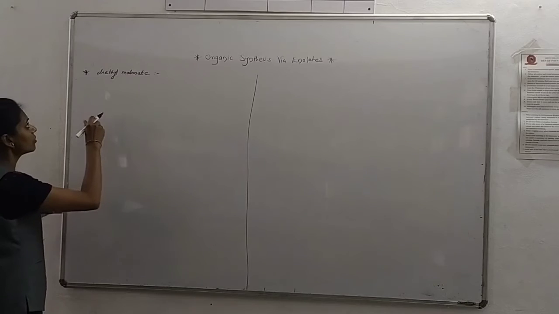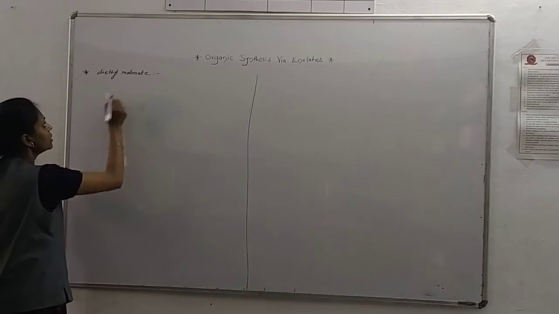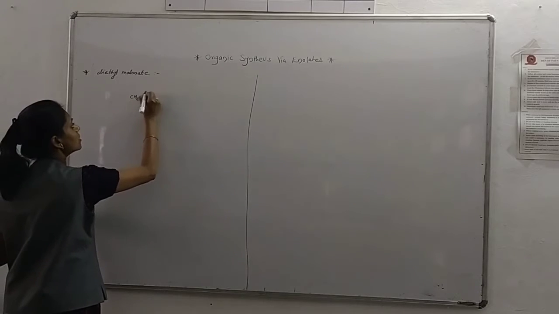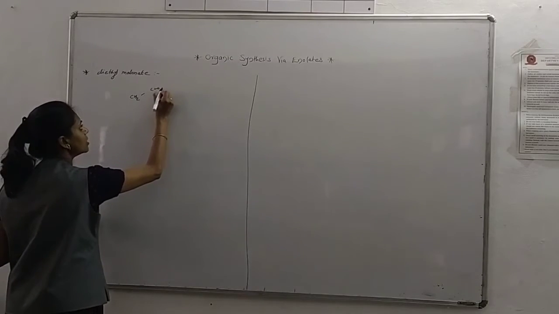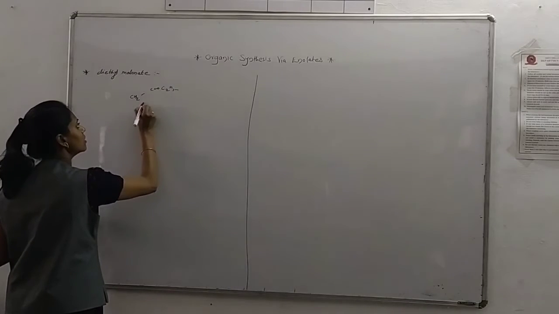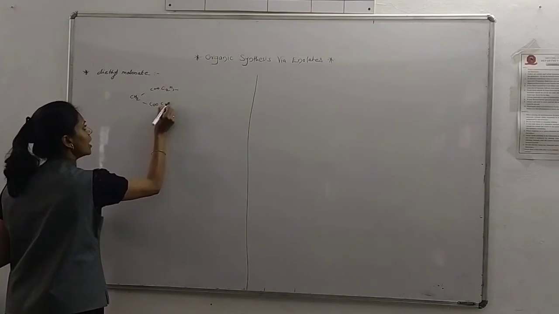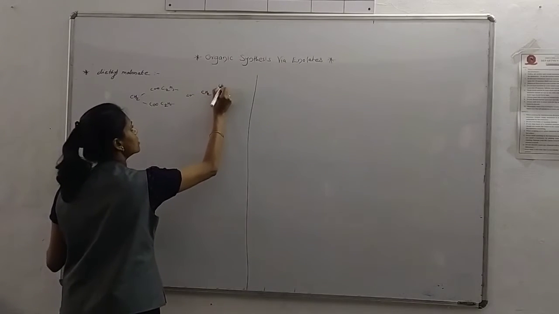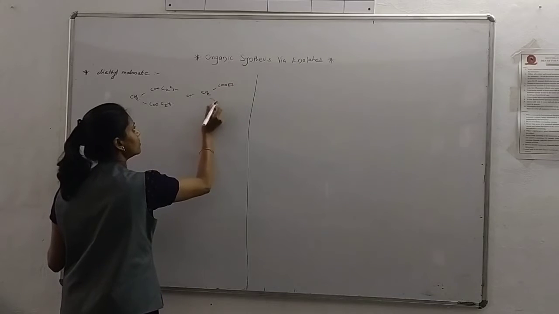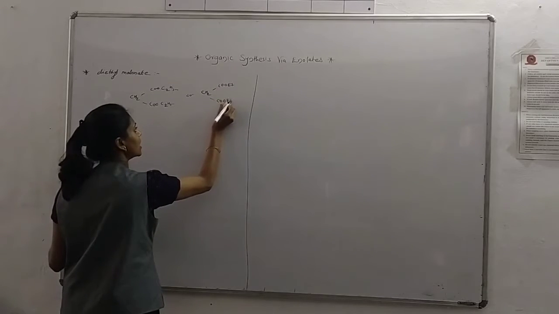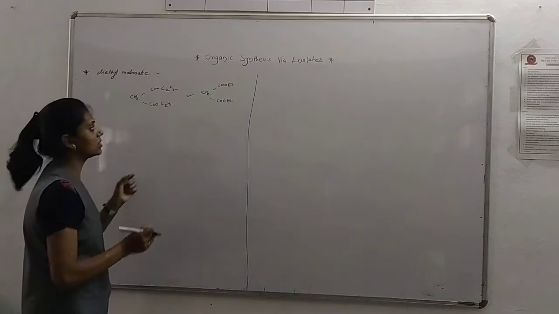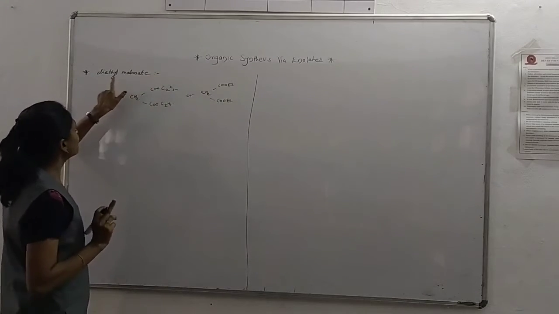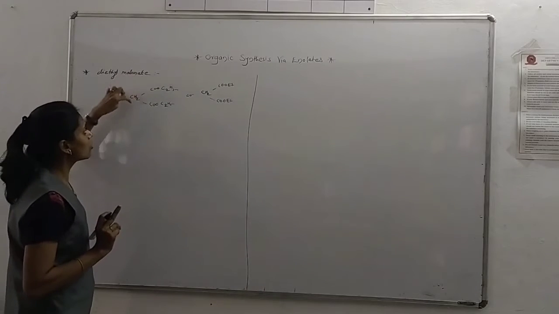First of all we draw the structure of diethyl malonate: CH2(COOC2H5)2, that means ethyl group, C2H5. It is also written like this, CH2(COOEt), both are the same. The ethyl group is denoted by the abbreviation Et. So diethyl means these two ethyl groups, and malonate means this is the ester of malonic acid.